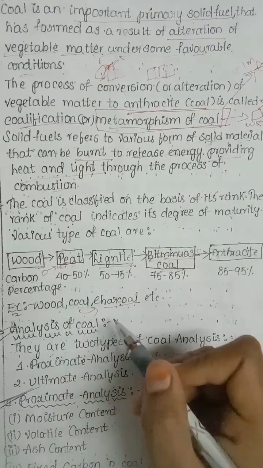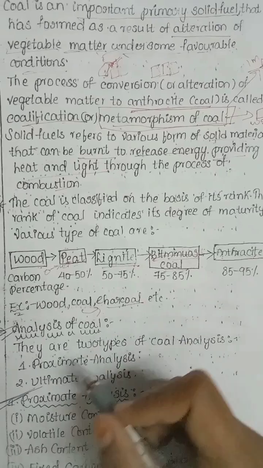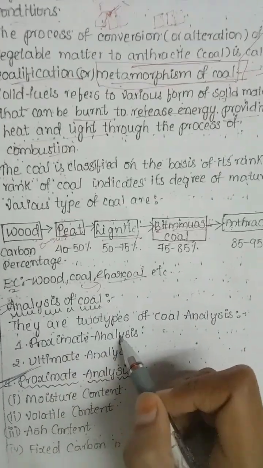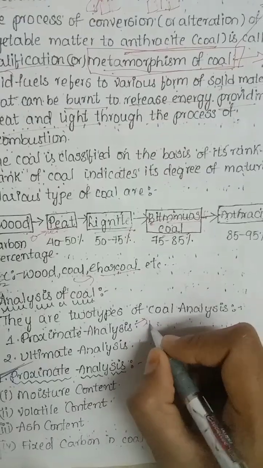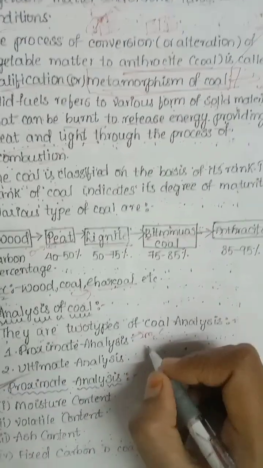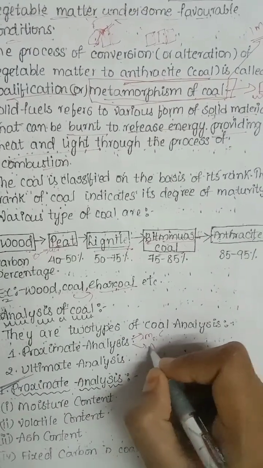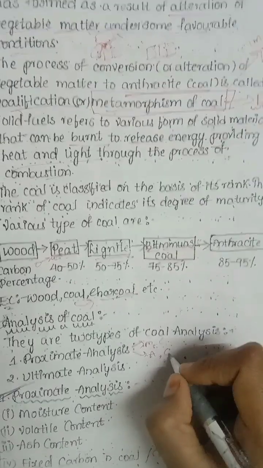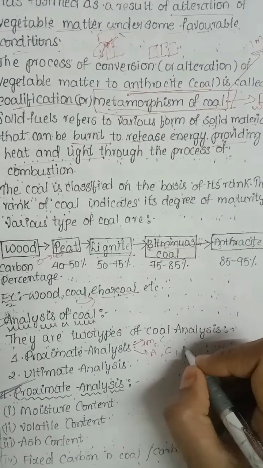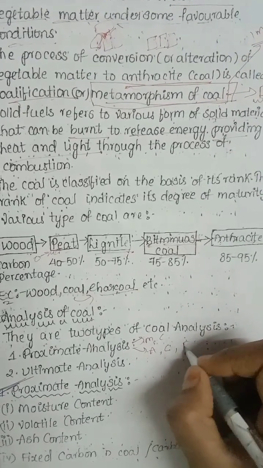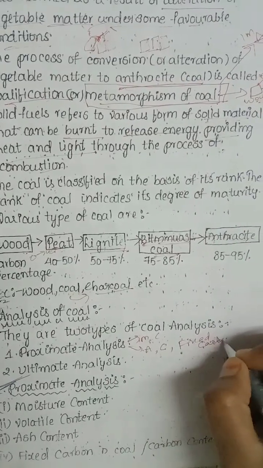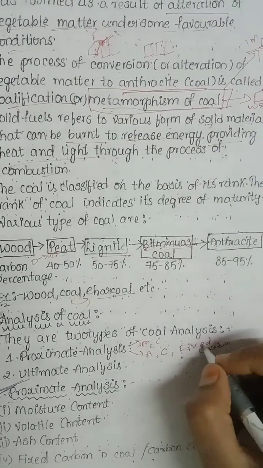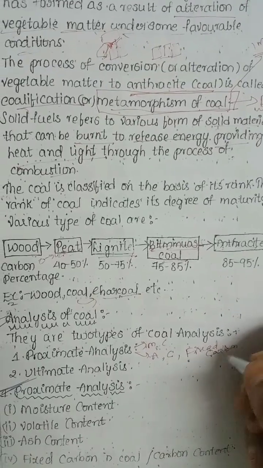Analysis of coal is done in two formats: proximate analysis and ultimate analysis. In proximate analysis, we determine moisture content, ash, and volatile content. After that, we analyze fixed carbon. For measuring carbon, we use the fixed carbon content.